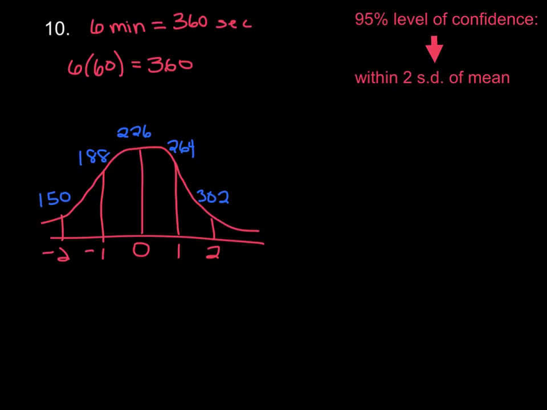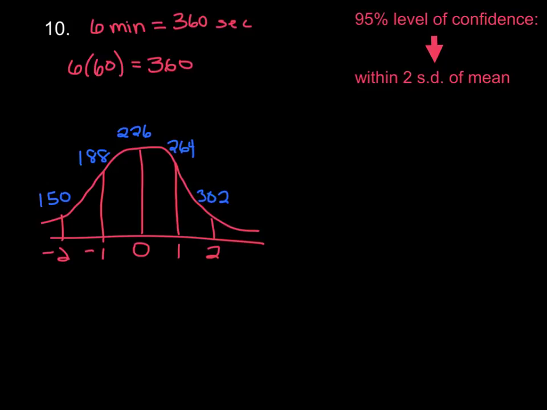The normal wait time lies somewhere in between 150 and 302 seconds. So no, Elizabeth's wait time definitely did not fall within the 95% confidence interval. So the manager was right.